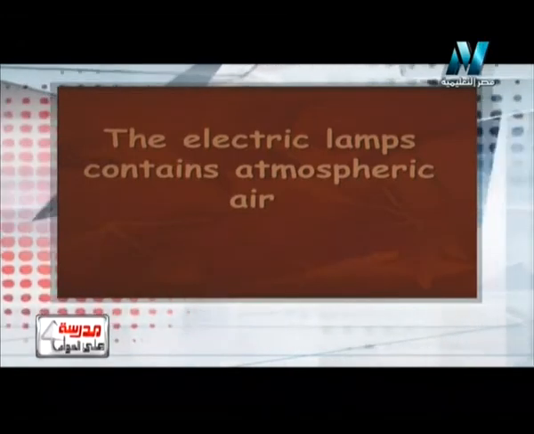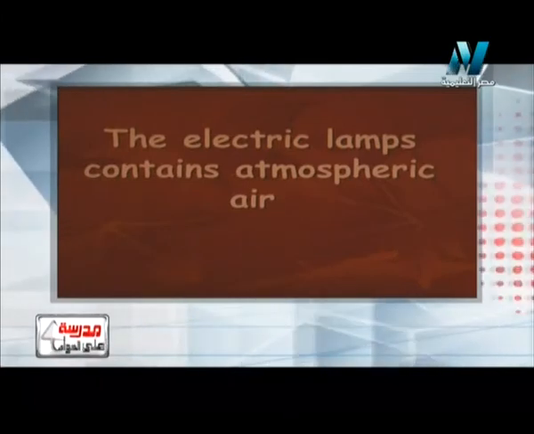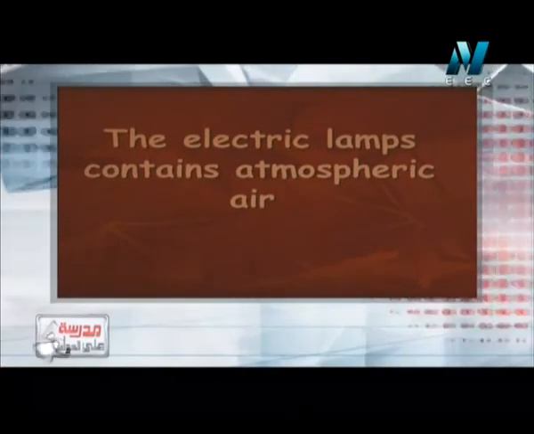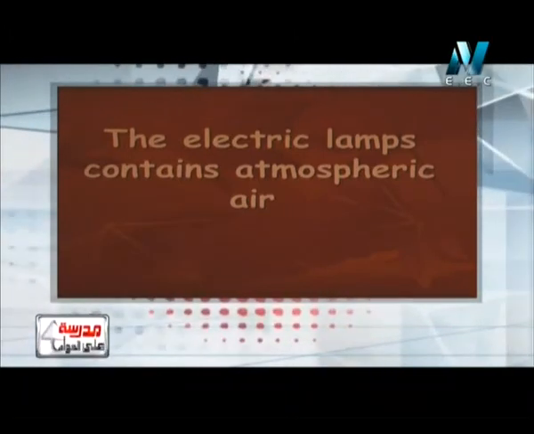Okay, so surely an electric lamp mustn't contain atmospheric air. Why? Because atmospheric air contains oxygen gas, which helps in burning. The electric lamp must contain argon gas. Why argon gas? Definitely because argon gas is an inert gas that prevents burning. Again, argon gas is an inert gas that prevents burning.